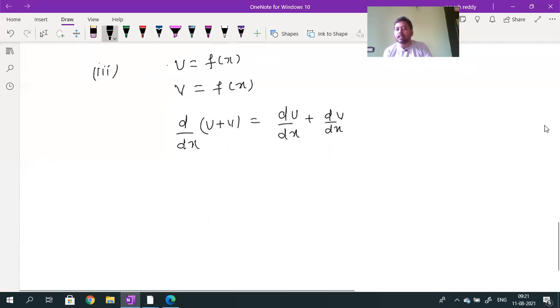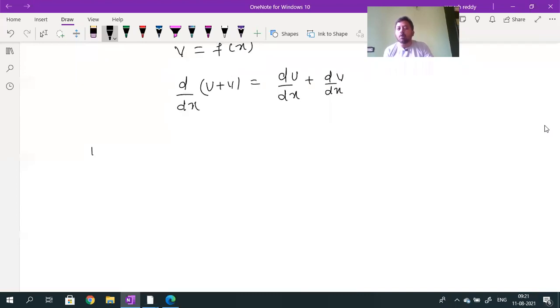This is the one formula you have to remember. How and why is not required for you. You will come to know all the derivations in mathematics. Now I want only the formulas. Similarly, what is d by dx of?